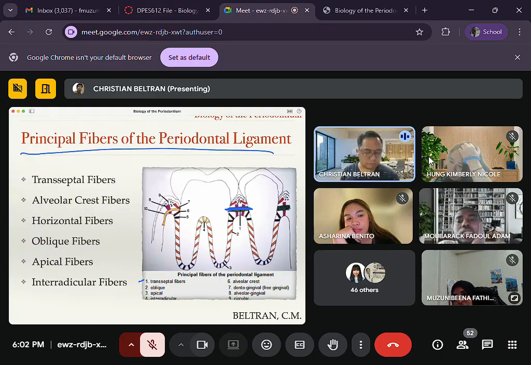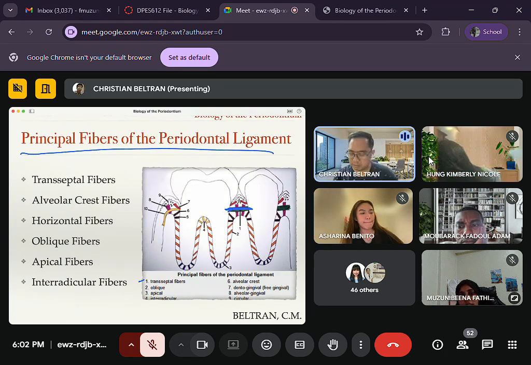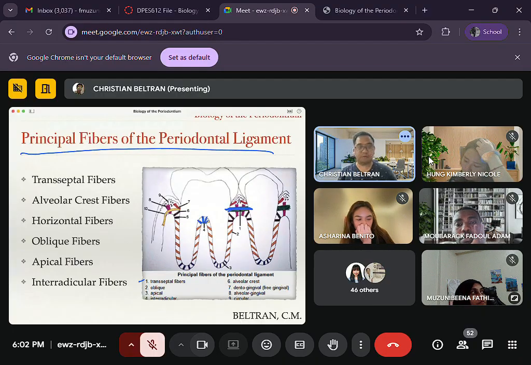Doc, why not interradicular fibers? Your interradicular fibers is connected from where to where? From the root to the... papunta saan? From the cementum to the bone here. That's your interradicular fibers. Okay? So the one that connects cementum to cementum is your transeptal fibers.